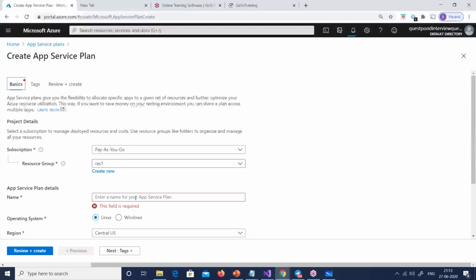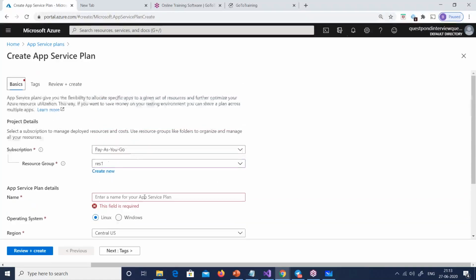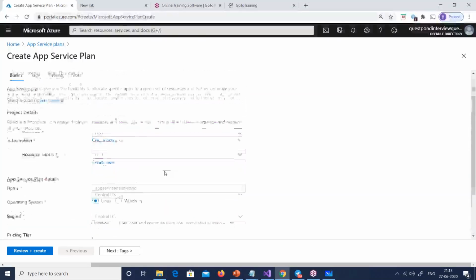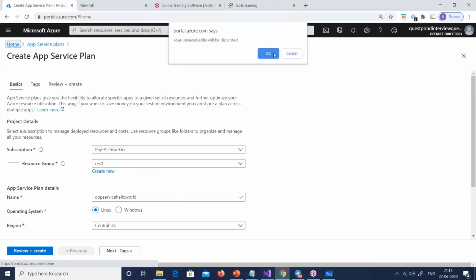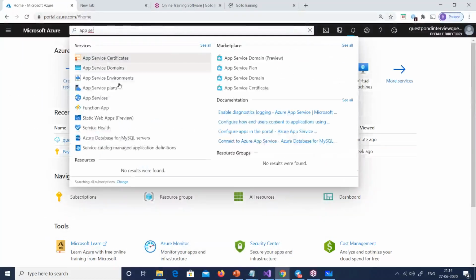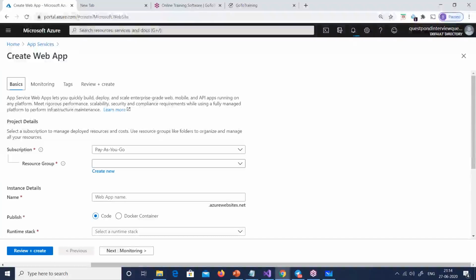What happened? Yes, I have to also select the name of the app service. App service, hello world. Yeah, let's say hello world. Hello world means it has index, but hello world. Oh, why am I creating app service plan? I need to create an app service. It's becoming old. Guys, I selected app service plan. I need to create app services. That's what I was saying. It's not showing .NET Core or anything out there.